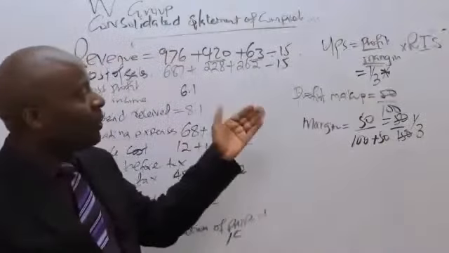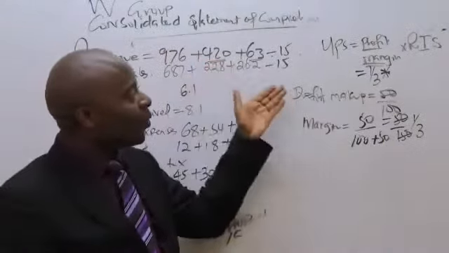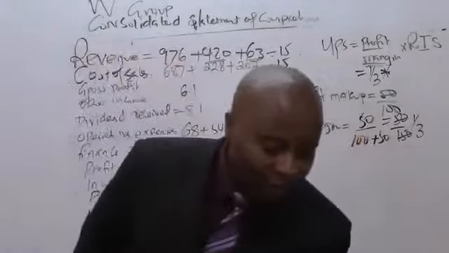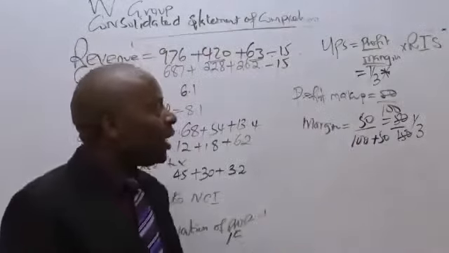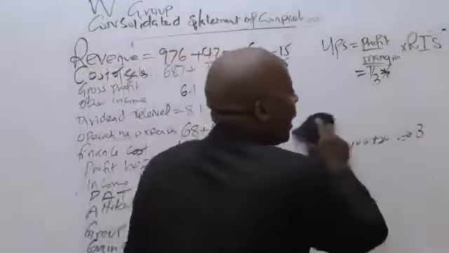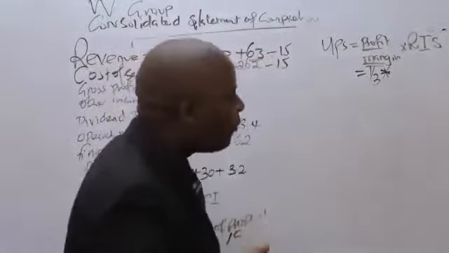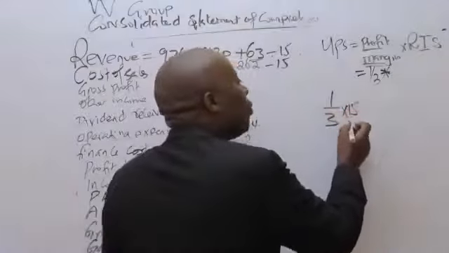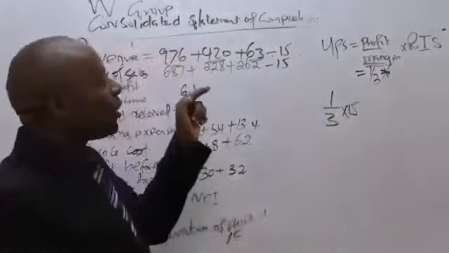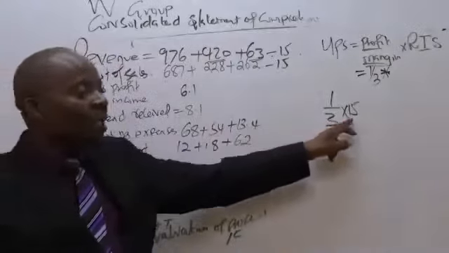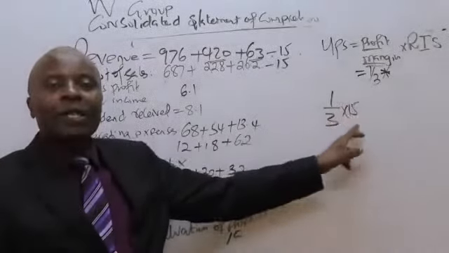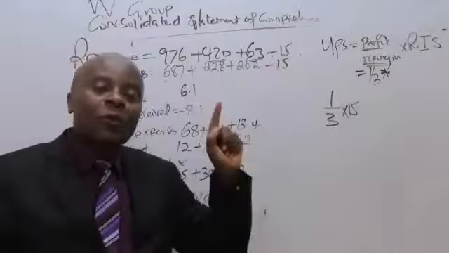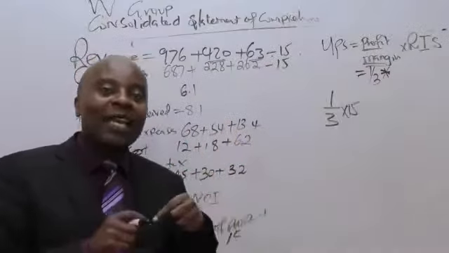So once I've gotten this margin, then to get unrealized profit on stock, I'll take the margin times REIS. REIS means remaining intra-sales, which is 15. So a third times 15. But you see, the company that sold these goods has already made something here. At the moment these goods find their way to third parties, automatically we realize the profit.